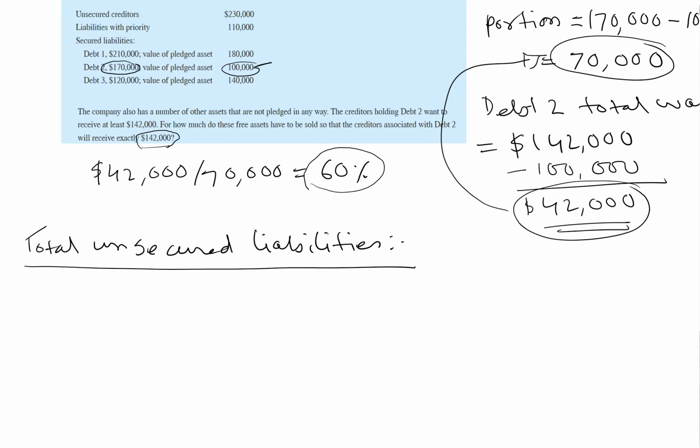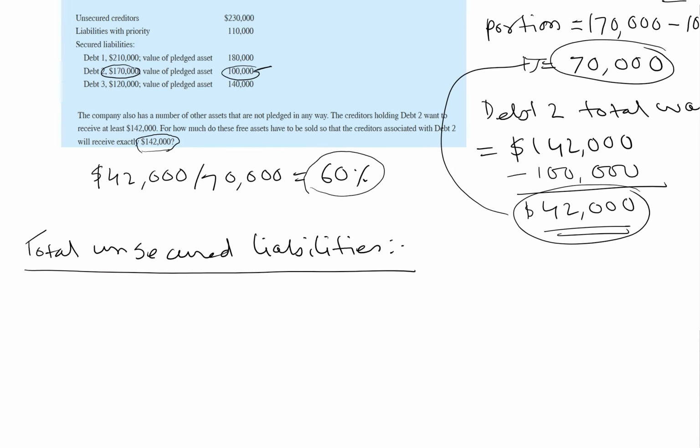So let's go back to the problem. You have unsecured creditors 230. They're totally unsecured. Then we have liabilities with priority. Of course we'll pay them first, but I'm now calculating only the unsecured liabilities. So now let's look at debt 1. Debt 1's total value is 210 and the value of the pledged asset is 180.